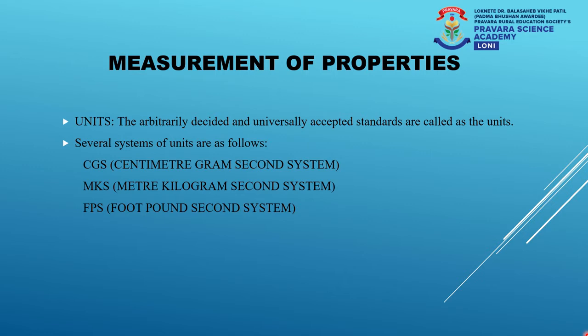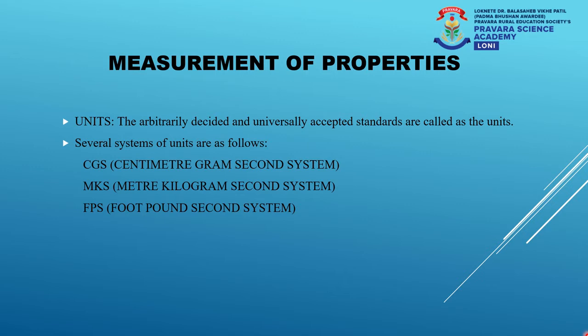Now, based on different regions and different countries, there are different systems which are utilized. For example, we in India utilize the CGS and the MKS system, whereas in United States or in UK, they use the foot, pound and second system, that is the FPS system. But the use of different systems in different areas or in different countries makes it very difficult for the universal study of properties of matter.